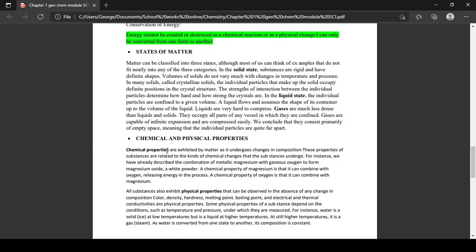In the liquid state, kids, liquid, like water. The individual particles are confined to a given volume. A liquid flows and assumes the shape of its container up to the volume of the liquid. Liquids are very hard to compress. Again, it assumes the shape of its container up to the volume of the liquid.